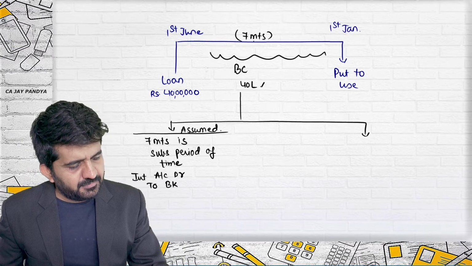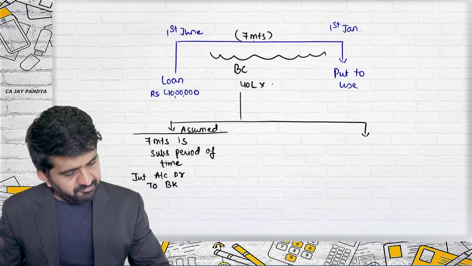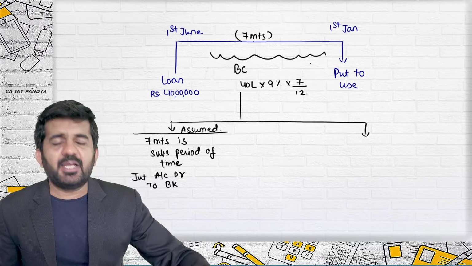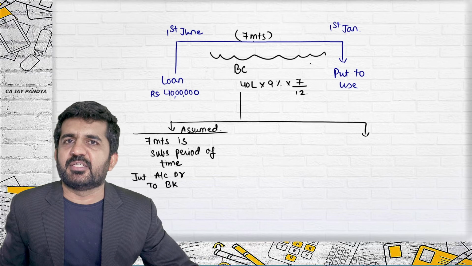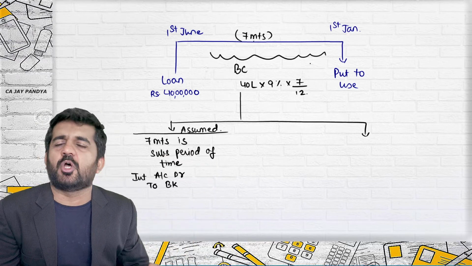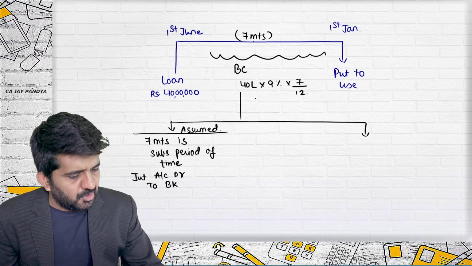40 lakhs into 9% into 7 divided by 12. We are talking only about this 7 months period. Other period interest is always transferred to profit and loss account.